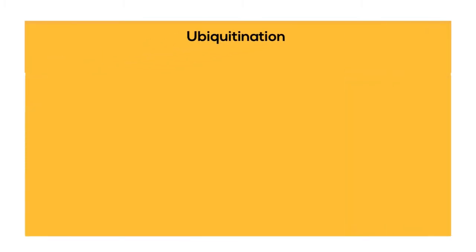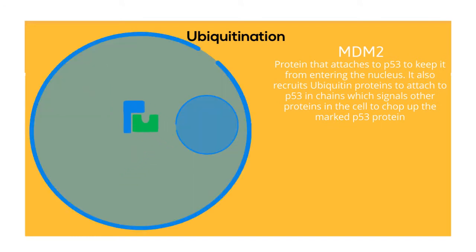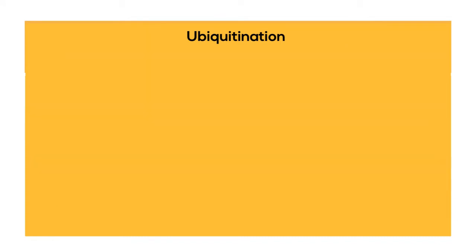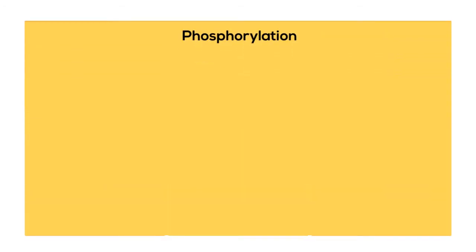First, ubiquitination. Attachment of MDM2 to p53 keeps them from the nucleus and, if joined long enough, adds a ubiquitin chain. These ubiquitin chains signal to break p53 apart. To return its function, MDM2 must be removed. This is done by phosphorylation, or the addition of phosphate groups by a kinase protein.